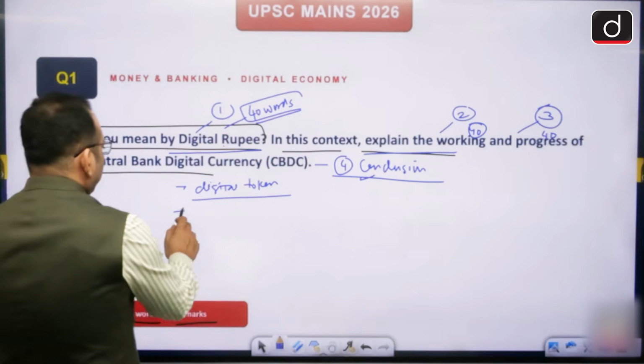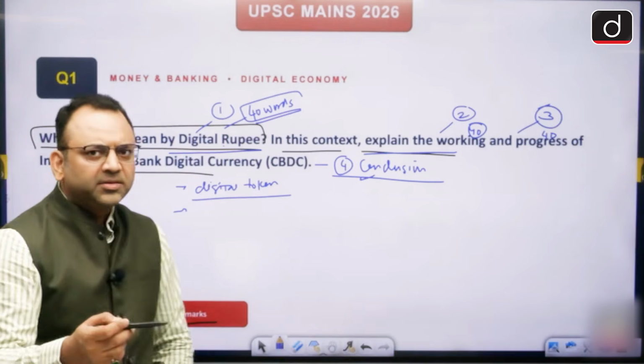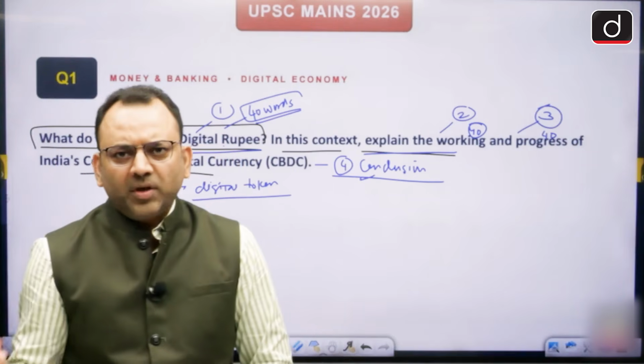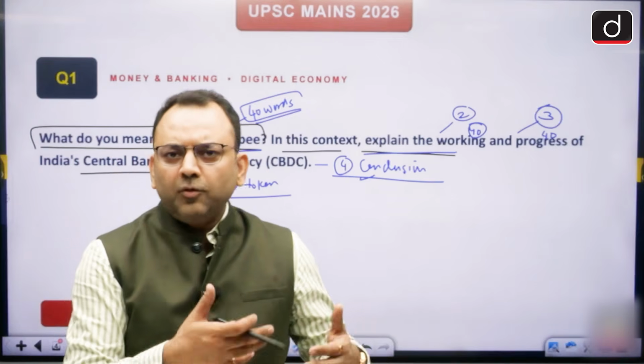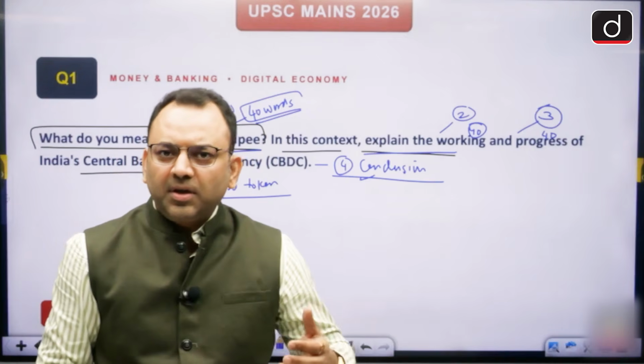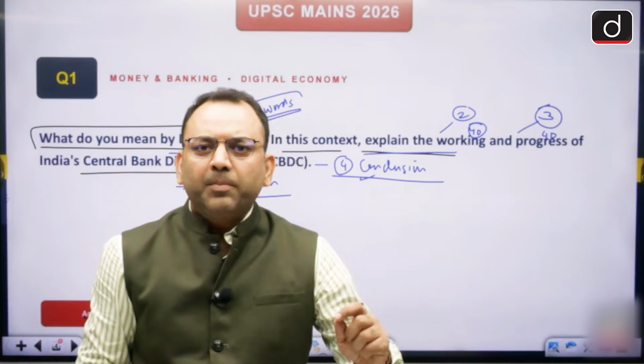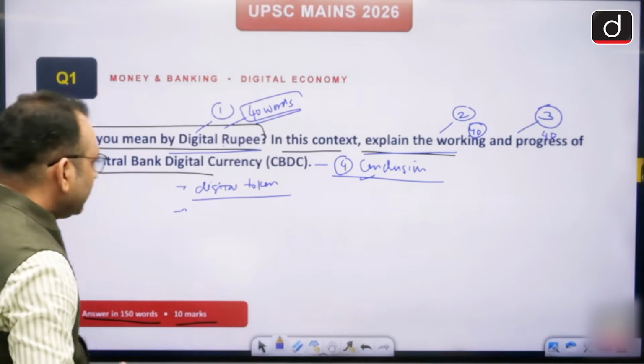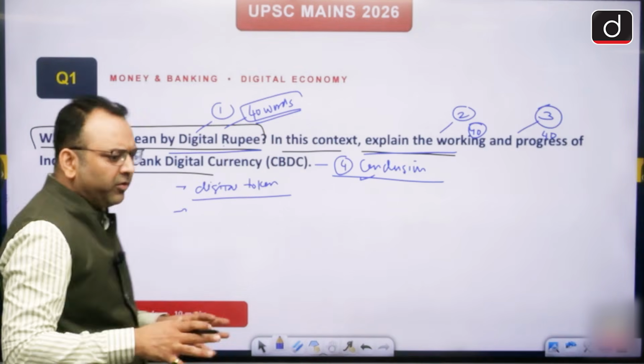The RBI issues this to the banks, who sell this to us. We can take the e-rupee from our banks. The banks provide apps in which we can store the digital rupee or the central bank digital currency. They are similar to our paper currency.